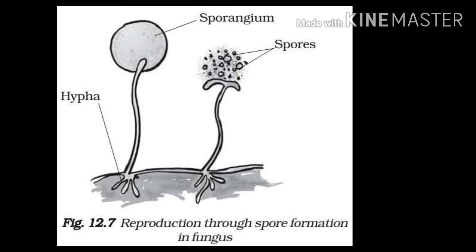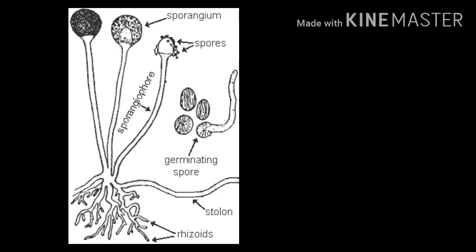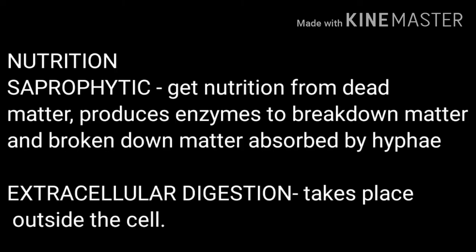Look at the tip of the hypha, there is a spherical structure. This spherical structure is called sporangia, and sporangia produce spores. When the sporangia burst and release the spores into the air, these spores land on a favorable surface and grow into new colonies.